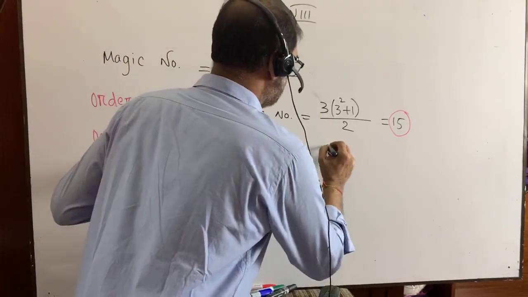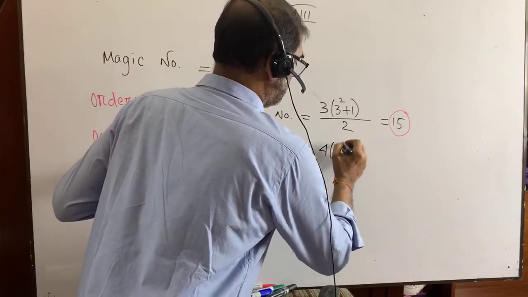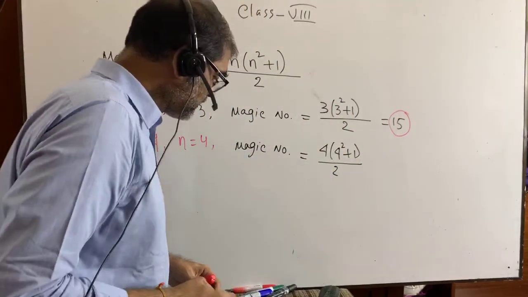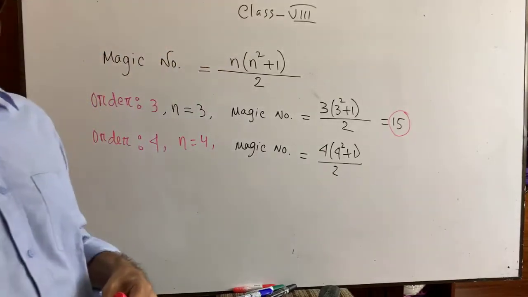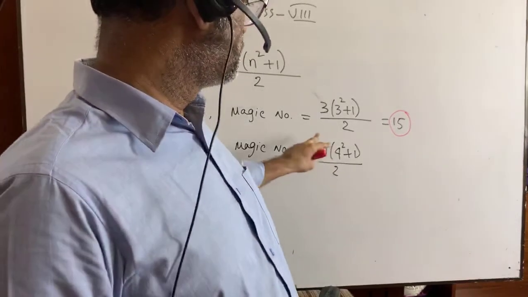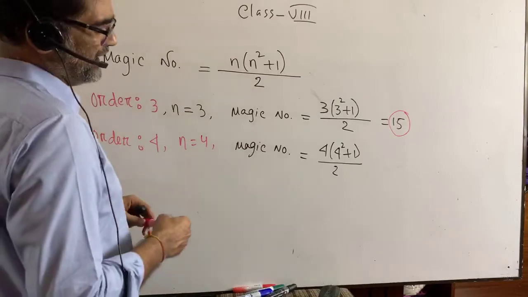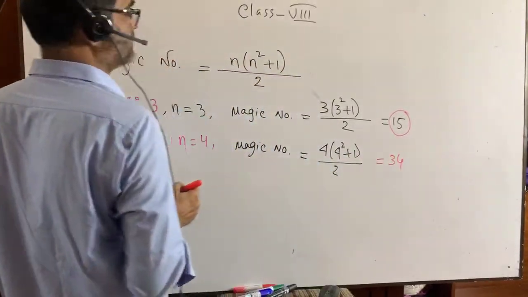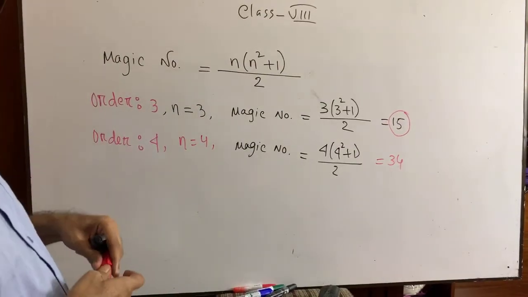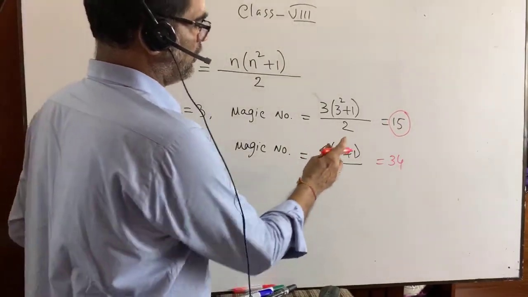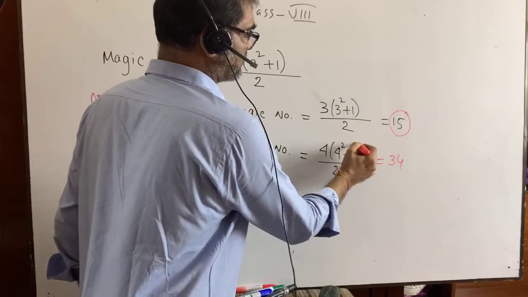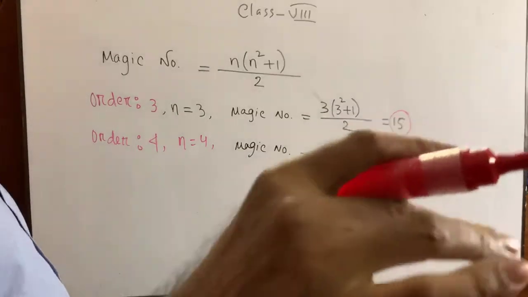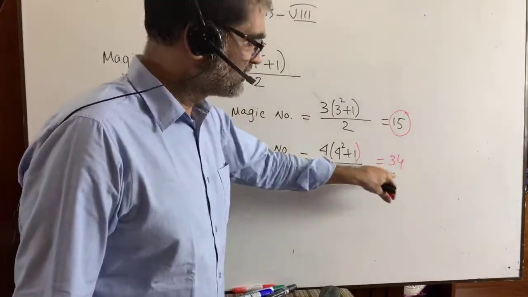That means 4 into (4 square plus 1) by 2. 4 square equals what? 16. 16 plus 1, 17. 17 into 2, so we are getting 34. Can you remember, for the magic square of order 4, we got the sum of the elements along diagonals, rows or columns everywhere as 34.